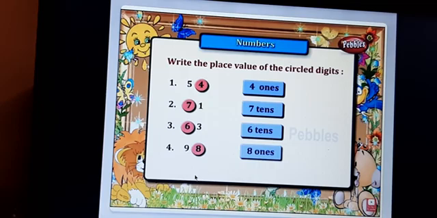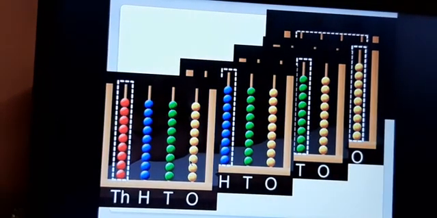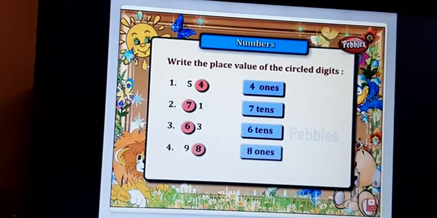And the fourth example is 98. In 98, which is the place value there? 8 is circled there. 8 is which place value? Ones place. So it will be written as 8 ones. Like that, if you are clear about the place values for each given example of the numbers, then you can identify and read the number clearly.